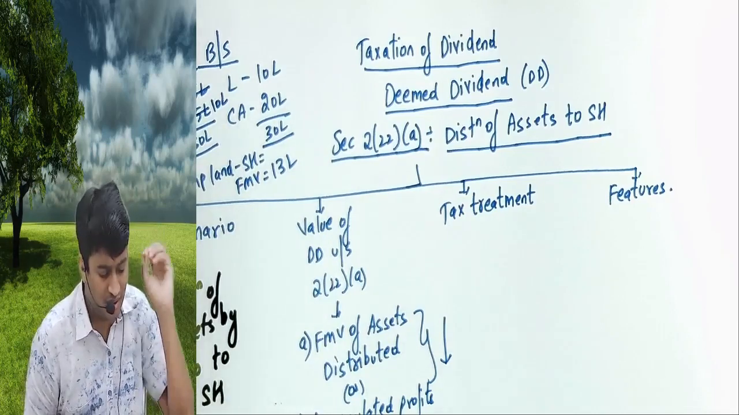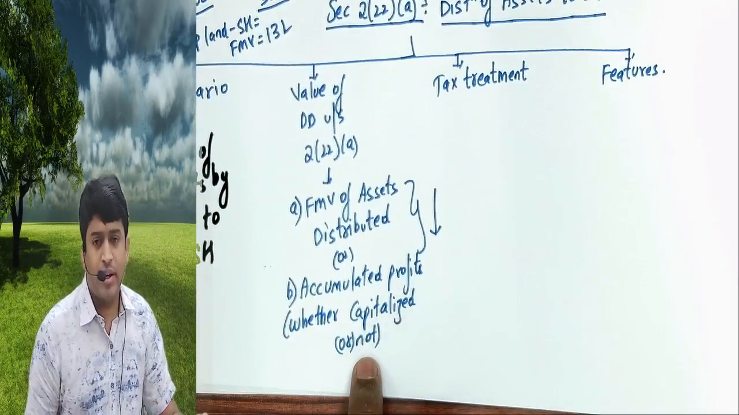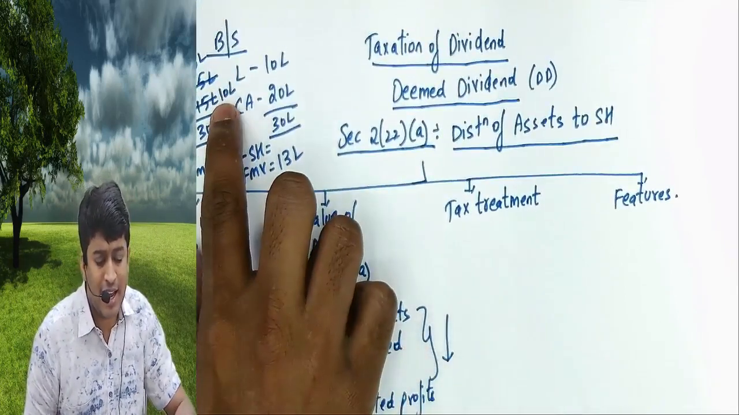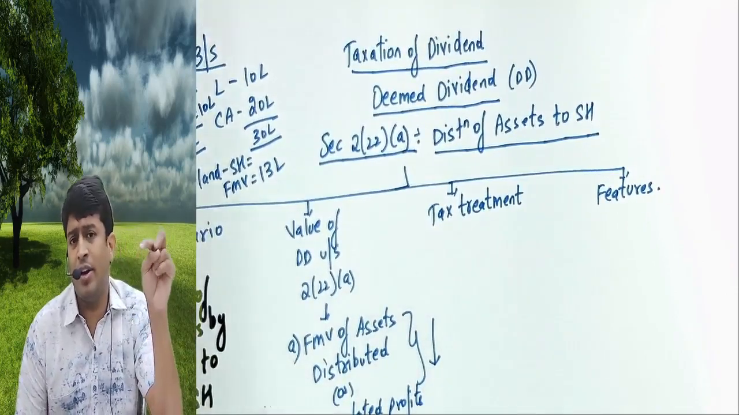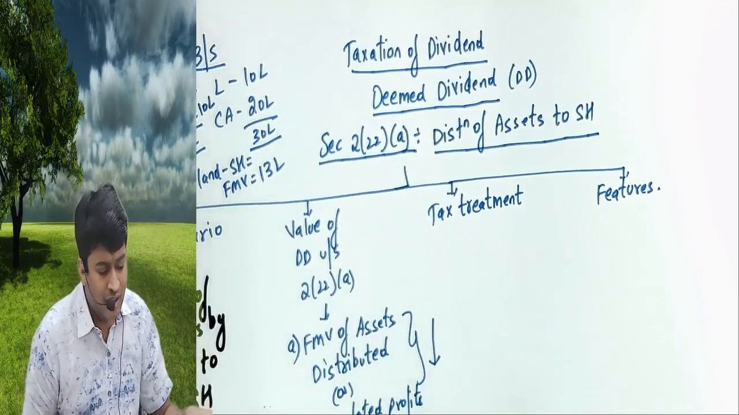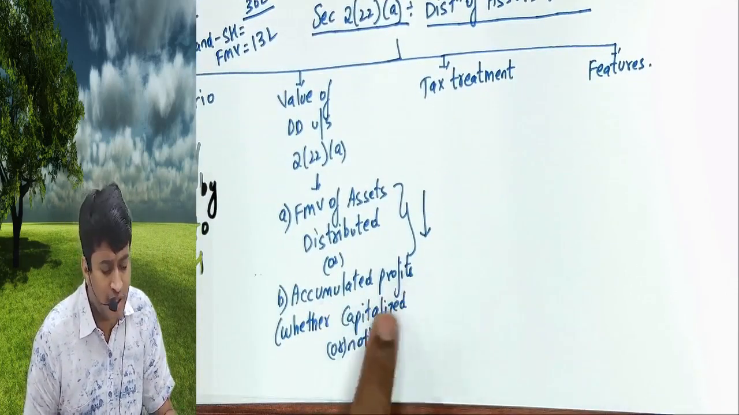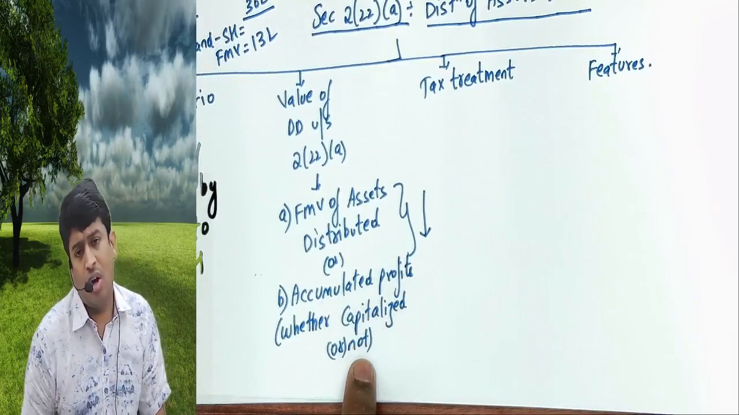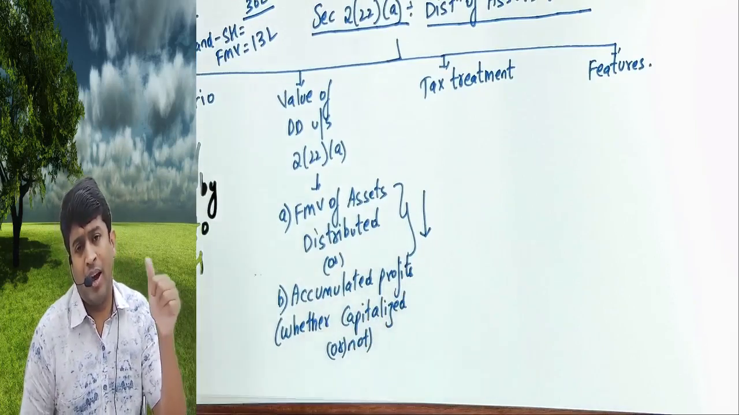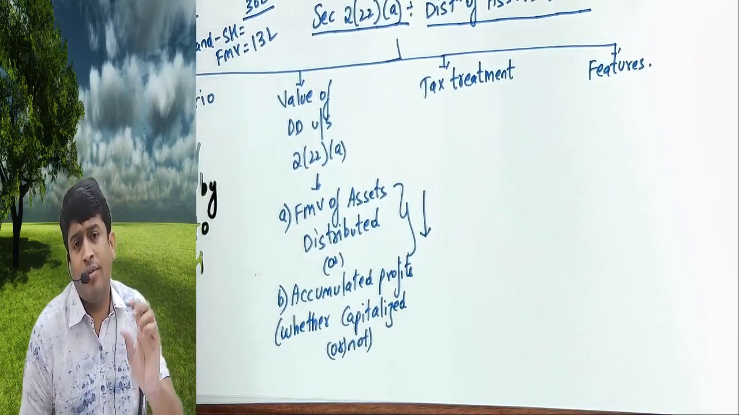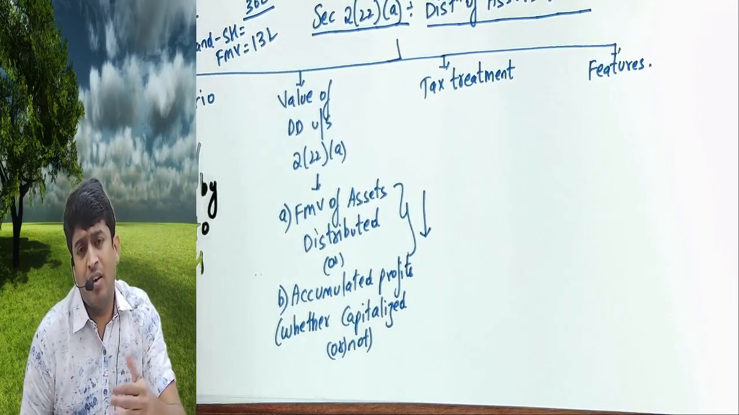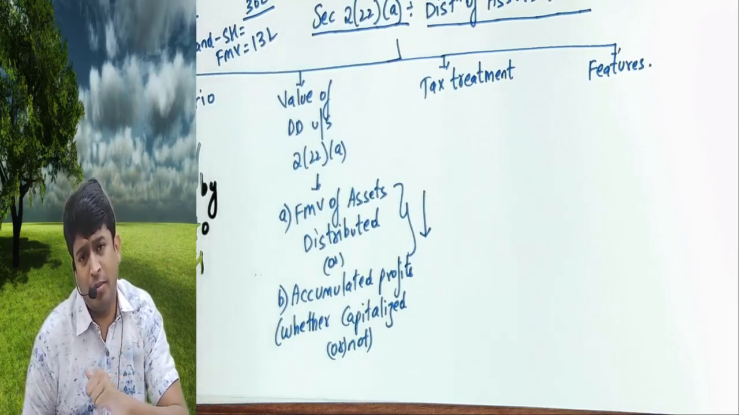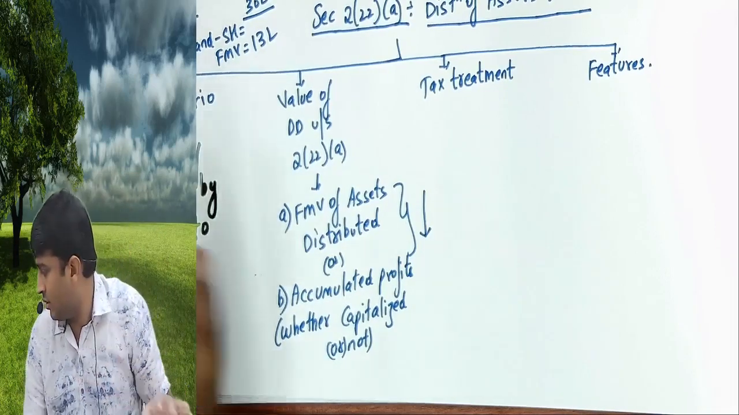Accumulated profit, whether capitalized. Does equity share capital have some part of reserves and surplus which is capitalized? Yes, 5 lakhs. Free reserves and surplus are 10 lakhs. Capitalized reserves and surplus are 5 lakhs. Now also we will treat reserves and surplus as 15 lakhs. That's the meaning of accumulated profits, whether capitalized or not. Either free reserves and surplus, or that which is included in equity share capital because you have issued bonus shares from those reserves, that amount also will be included in accumulated profits. We'll do an example, don't worry.